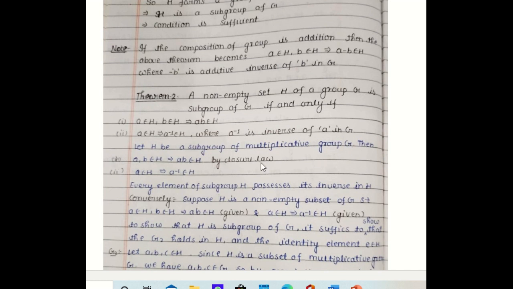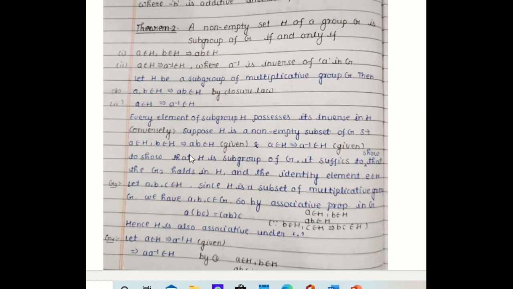So this implies H will be closed. So A belongs to H, B belongs to H implies AB belongs to H. So the first condition is satisfied. Also each element of H possesses its inverse. So A belongs to H implies A inverse belongs to H. So the second condition is also satisfied by H. So both the conditions are satisfied, so the conditions are necessary.